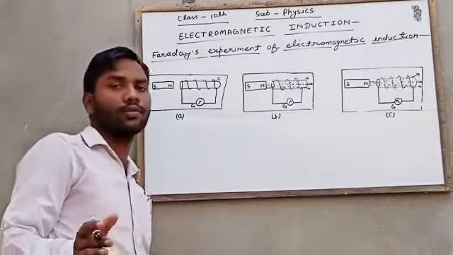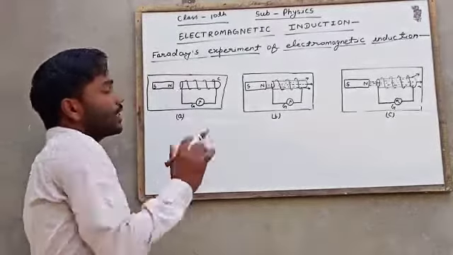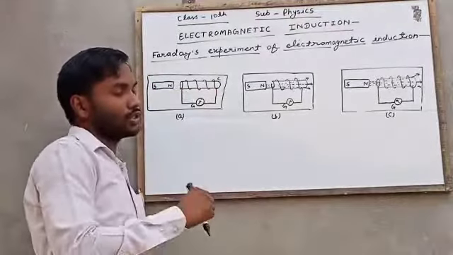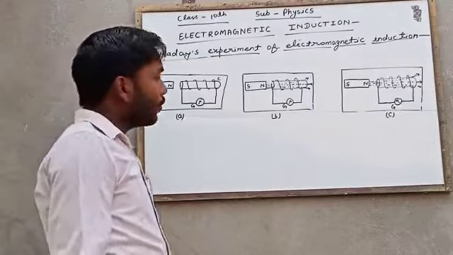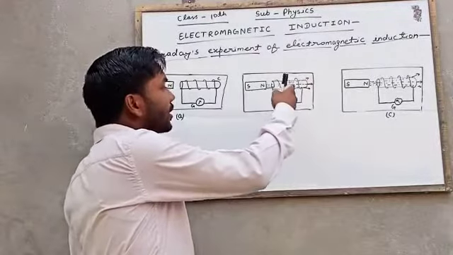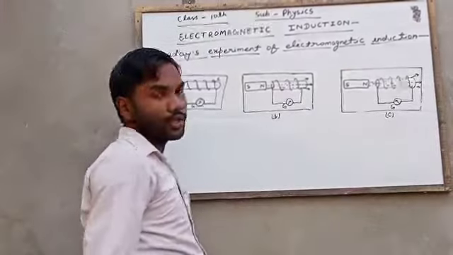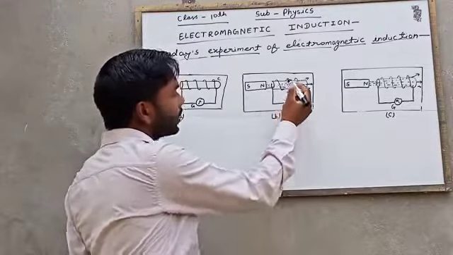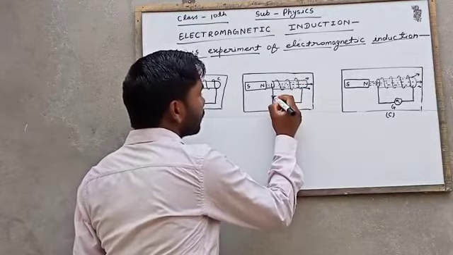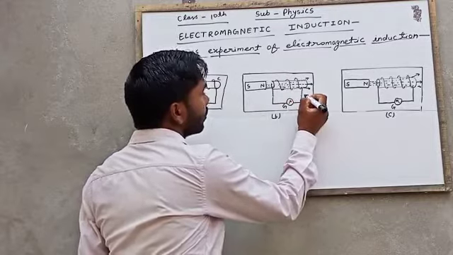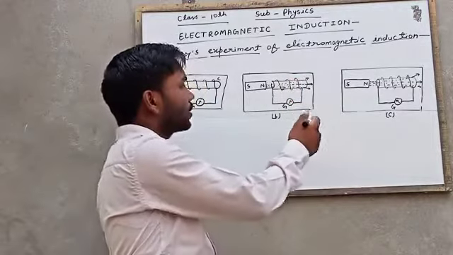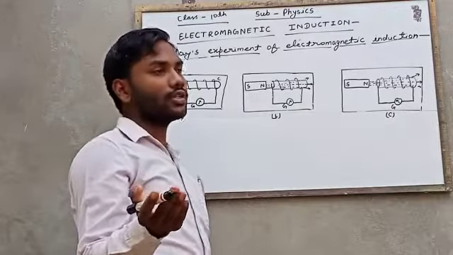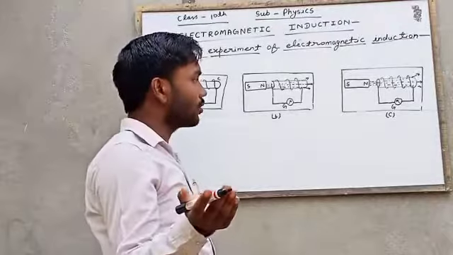First of all, if the magnet is at rest, there will be no current produced in the circuit. When we move the magnet towards the coil, current will be produced in the circuit and there will be deflection in the galvanometer in one direction.